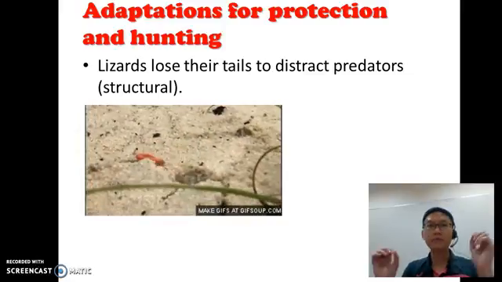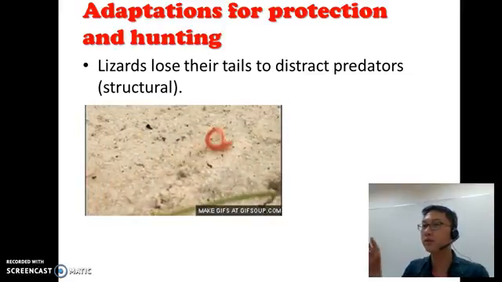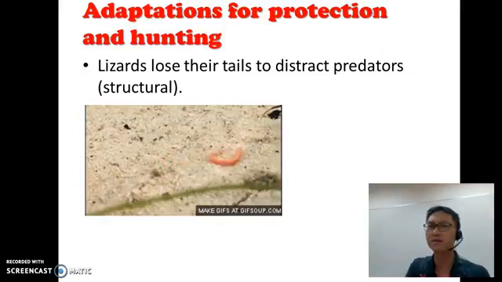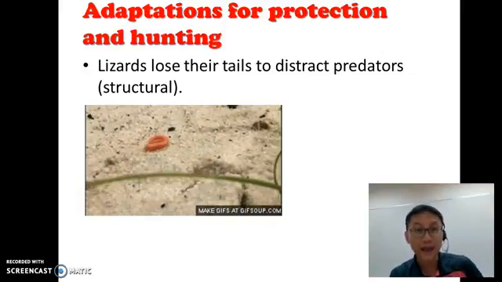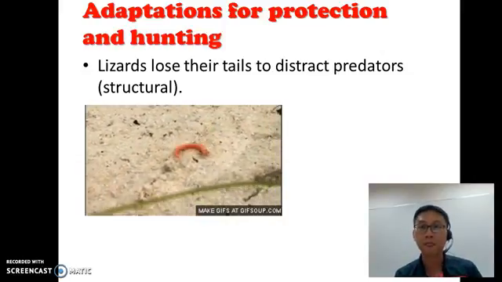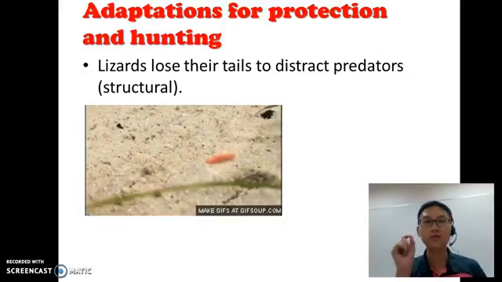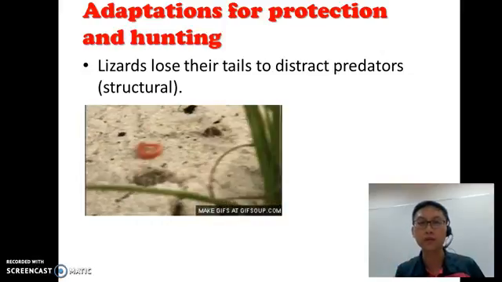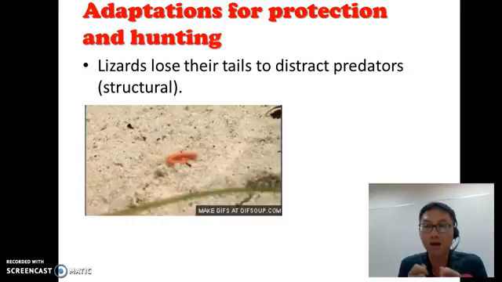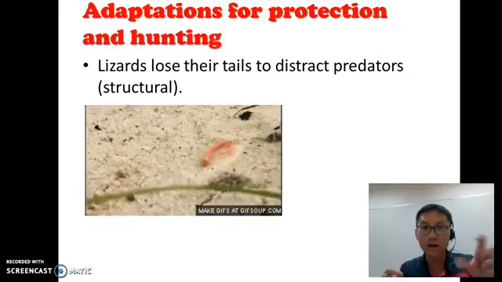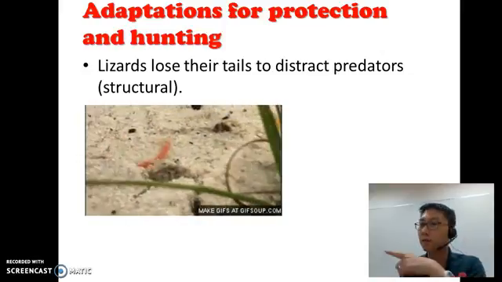Now, adaptation for protection and hunting. Now, what you see there, what in the world is that? Is that a worm? That, my friends, actually is the tail of a lizard. Okay, so the lizard has this very special structural adaptation in which it can drop its tail when it's being chased by predators. It will run and then it will drop its tail, and the tail for a short moment will still continue to jump like what you see there.